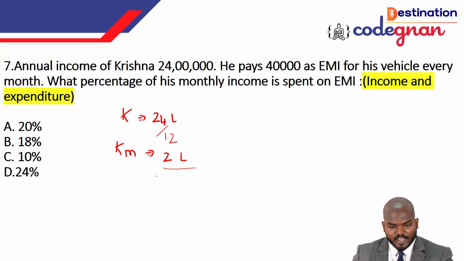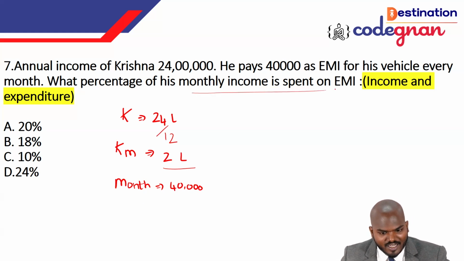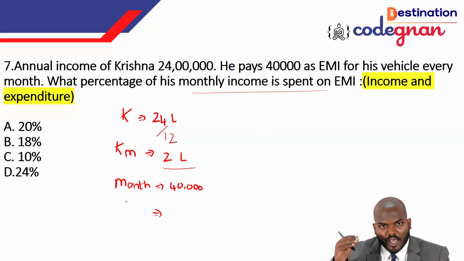But you see, the monthly EMI he has to pay is 40,000 rupees. So what percentage of his monthly income is spent on EMI? How much money he is spending on EMI in terms of percentage? The percentage formula is equal to what? Part by whole. So this is the part.